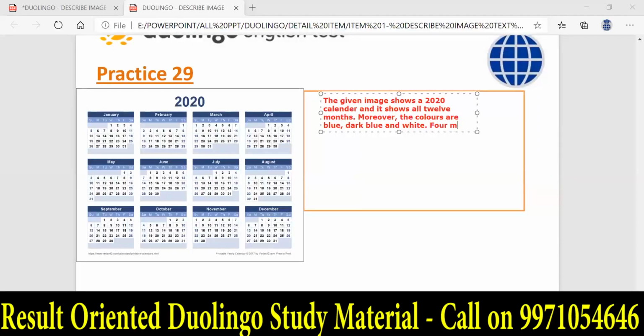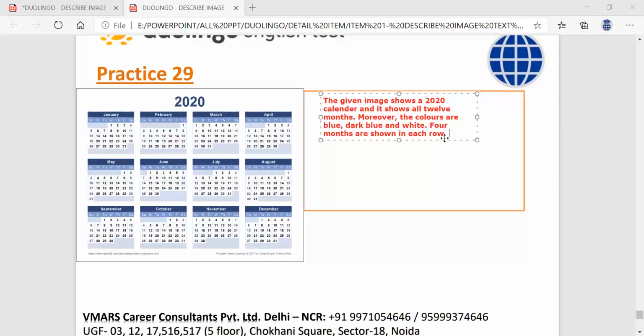Four months are shown in each row. Can you see four months in each row? So that also you can write. And some instructions are written in the bottom. We cannot read those instructions, but I said some instructions are written in the border on the bottom side. So this is how we can use the template.